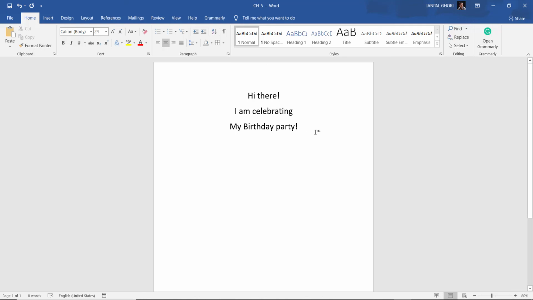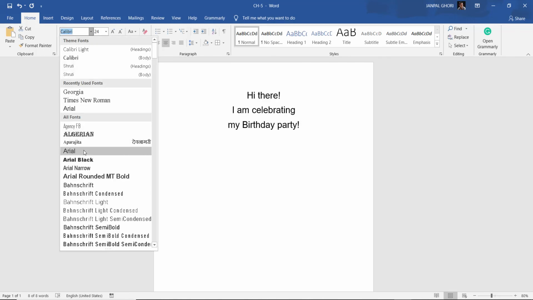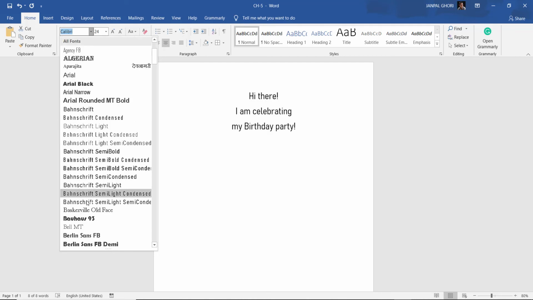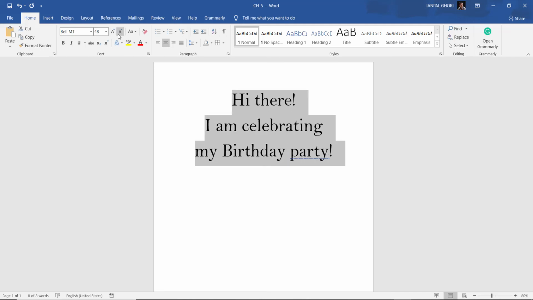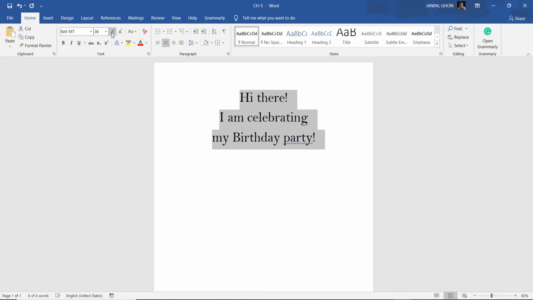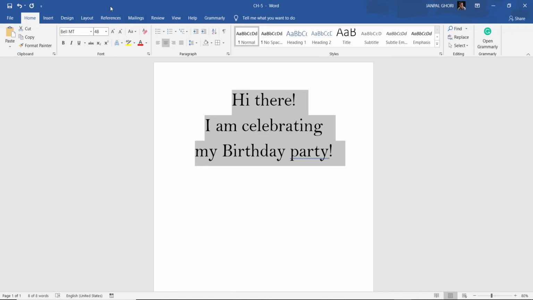Now what I want to do, I want to change here, it should be small. And I want to change the format of the text. What can I do? I can select here, you can see here the list of the formats. Whatever text style you feel is good, you can select that one. You see, I have changed the text style. Whichever you prefer, here you can change the text size. See, now it is 48. Now here it is 28, right? In this portion, you can change the font style.